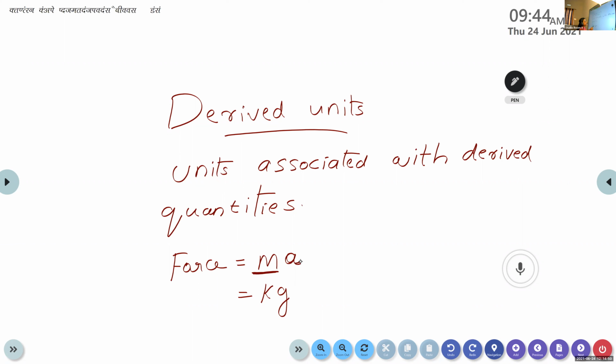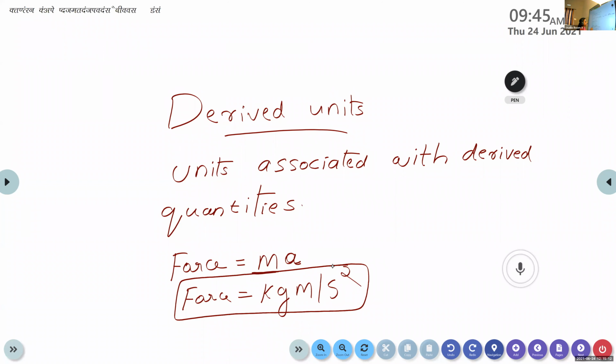What about the unit of acceleration? Meter per second square. So what is the unit of force? The unit of force is kilogram meter per second square. So this is a derived unit.